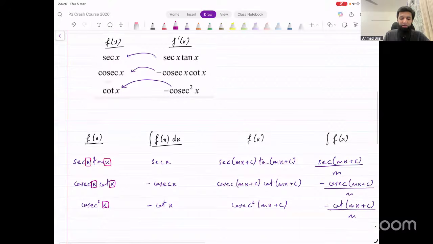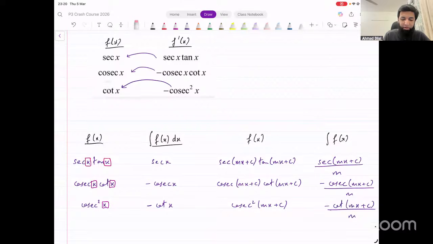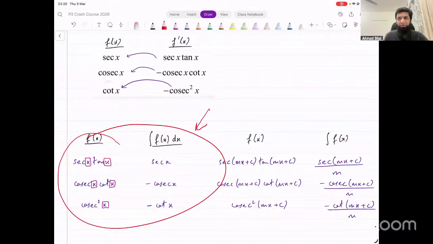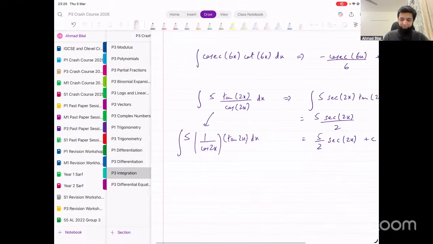Then these were three differentiation rules that are given in the formula sheet on the differentiation page. We can reverse them to make some integration rules. These are not given on the integration page. You should be able to make them yourself. Okay? This is what we covered. We did some examples on this.